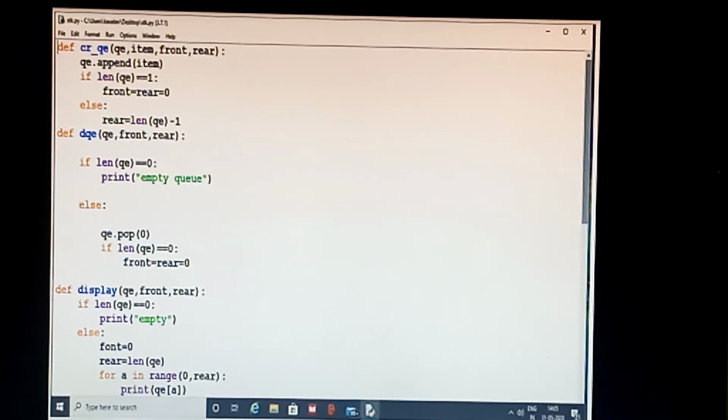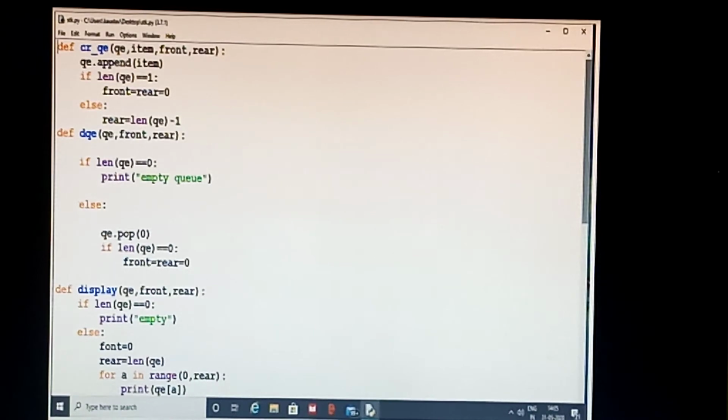If it is a first element, then I have to initialize the front and the rear with 0, because I will show in the next part of the program that I have initialized this front and rear with None.